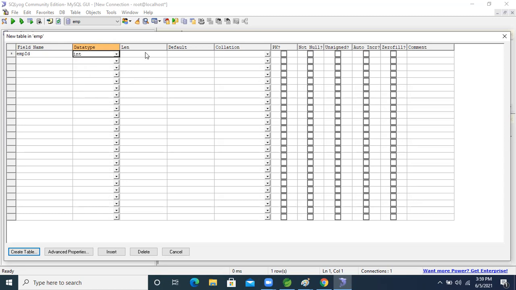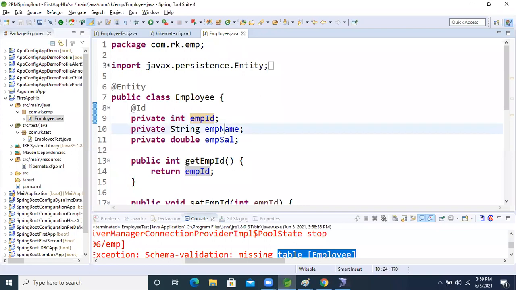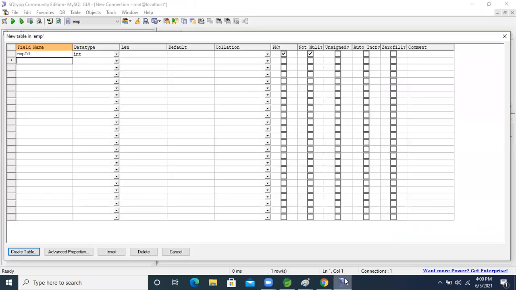I'm taking int. Fine. For length, by default, let it be primary key. Okay, primary key. Another one is employee name, copy this same one, and come into the database.